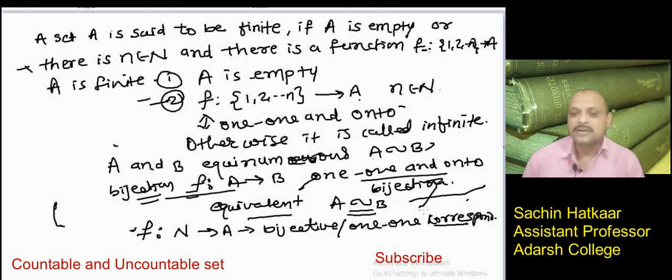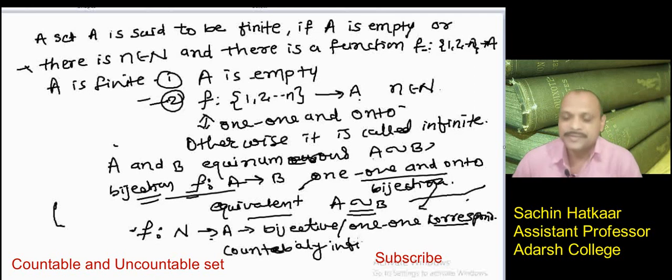When there is a bijection from the set A to the set N, or from the set N to the set A, then the set is called countably infinite.